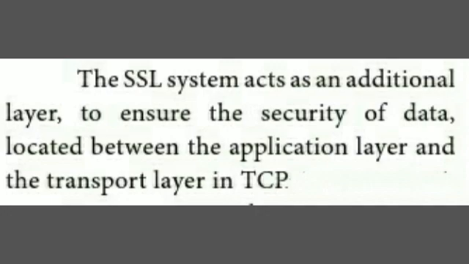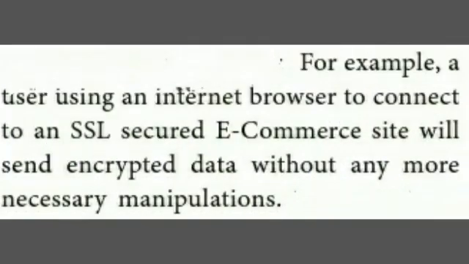In TCP/IP, which we have already seen, which is used to transmit files, before transmitting a file from one machine to another machine, it goes through checking. Seven layers are used to transmit the data. Through all the seven layers, the data is split into packets and then sent to the specified system. To check the security, the SSL layer is formed, and it sits between the application layer and the transport layer.